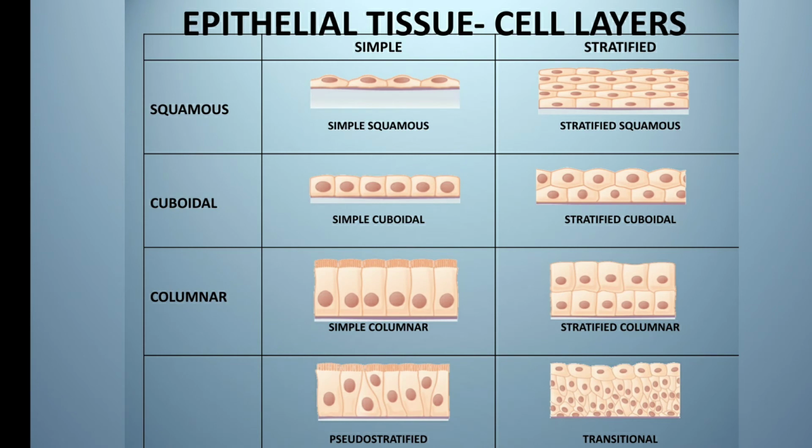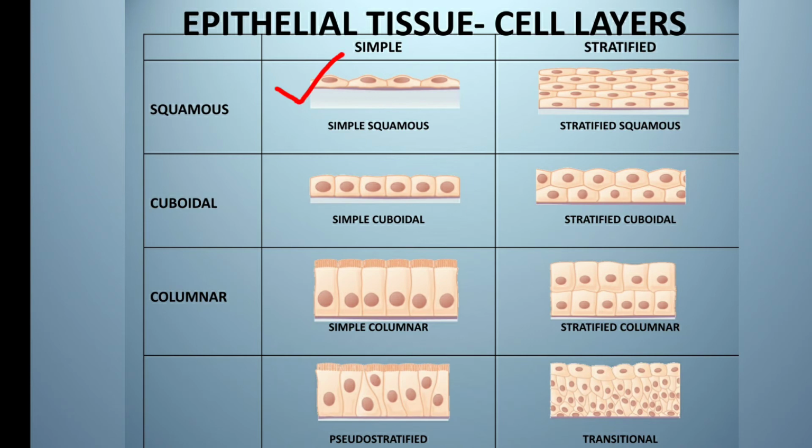Now here is another criteria for the classification of epithelial tissue, that is according to the number of layers of cell present in the tissue. It can be simple epithelial tissue or stratified epithelial tissue. When the cells are in single layer resting upon the basement membrane, it is simple epithelium. But when there are more than one layer, they are stratified or compound epithelial tissue. Combining the two, that is the shape of the cell and the number of cell layers, there can be 8 types of epithelial tissue. Look at this.